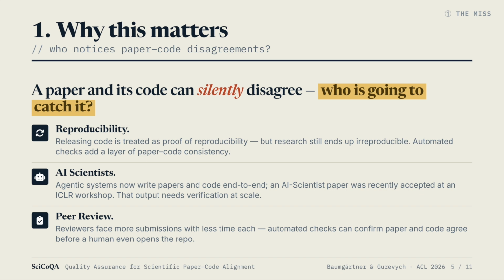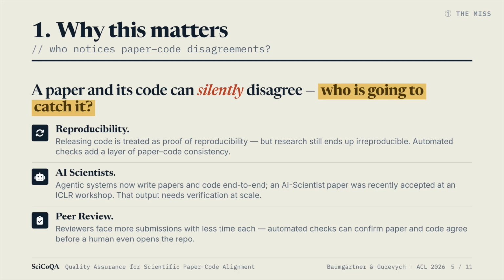Why does this matter? Because a paper and its code can disagree silently, and right now nobody reliably catches it. Three reasons we should. Reproducibility. Releasing code is treated as proof of reproducibility, yet research still ends up irreproducible. An automated paper code consistency check adds a missing layer. AI scientists. Agentic systems can now write the paper and the code end to end. If a system writes both, it can easily write a paper that doesn't match its code, and that output needs verification at scale. Peer review. Reviewers face more submissions with less time each. An automated check can confirm paper and code agree before a human even opens the repo. The question now: can today's language models catch these discrepancies?